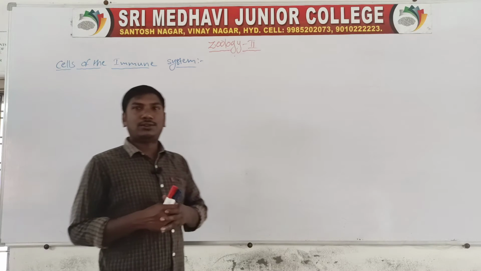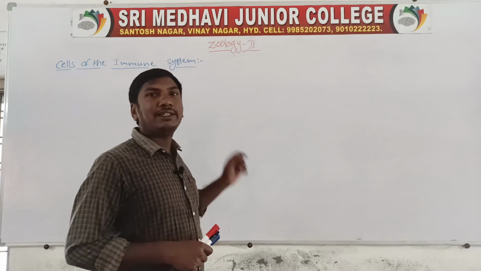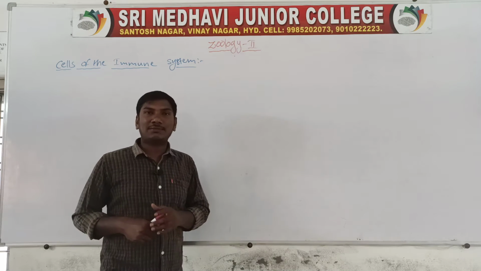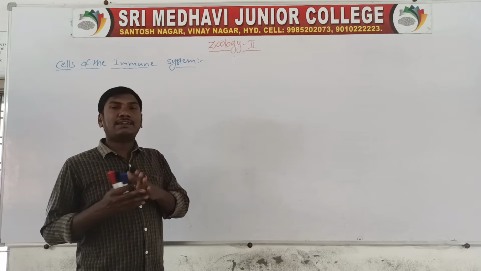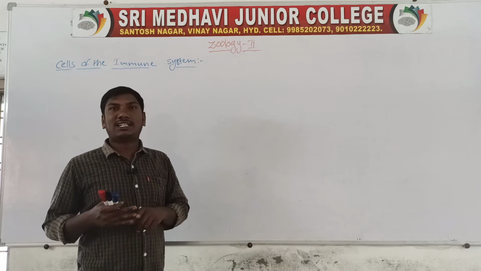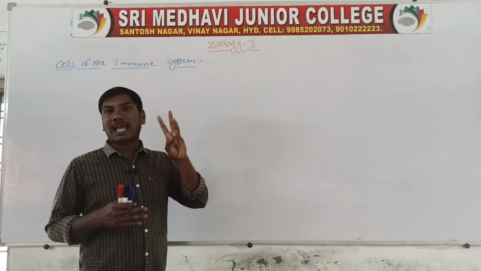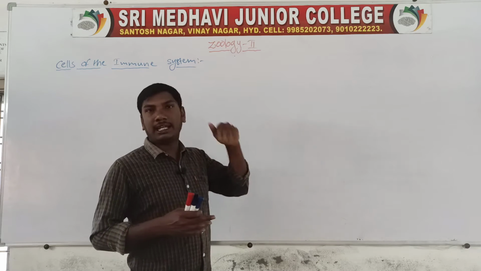Hello everyone. Today we will discuss cells of the immune system. There are three different types: lymphocytes, phagocytes, and auxiliary cells.